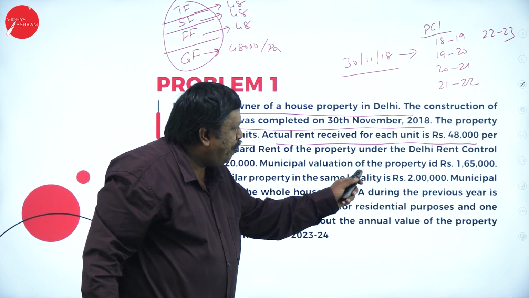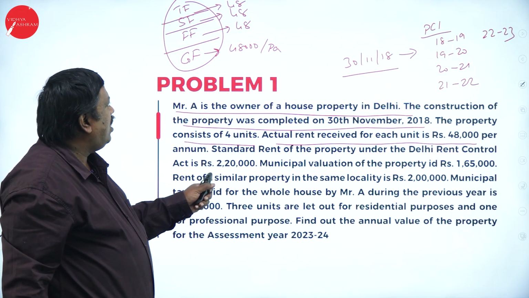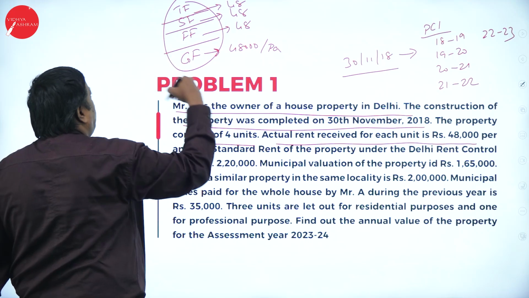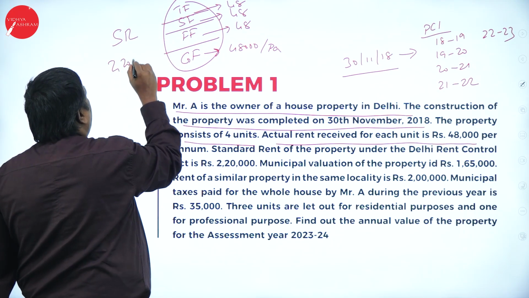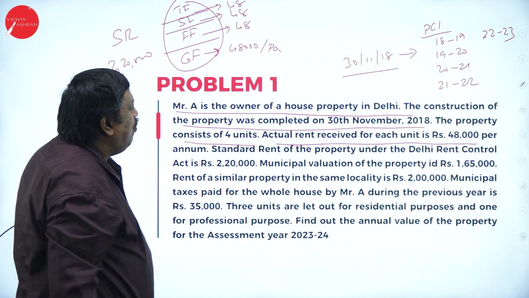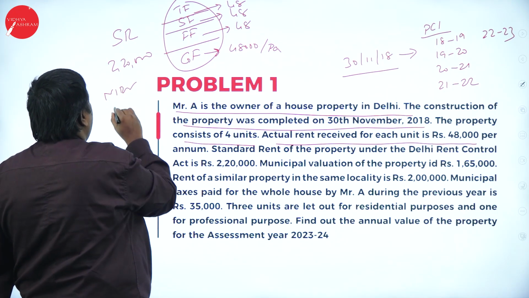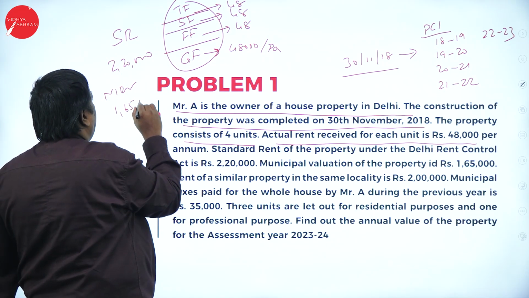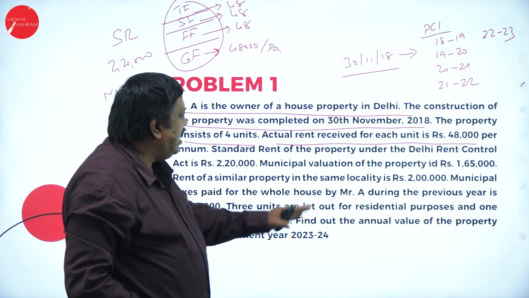Standard rent of the property under the Delhi Control Act is 2,20,000. For the entire premises, the standard rent is 2,20,000. Next one, municipal valuation of the property. For the entire property, municipal rental value is 1,65,000. Next, rent of a similar property in the same locality is 2 lakhs.